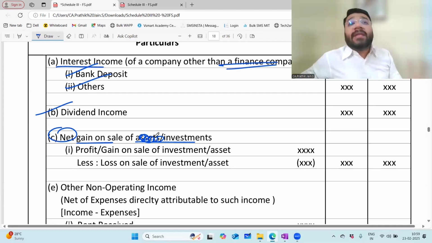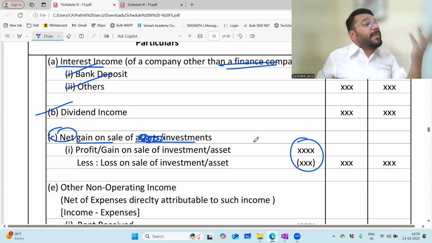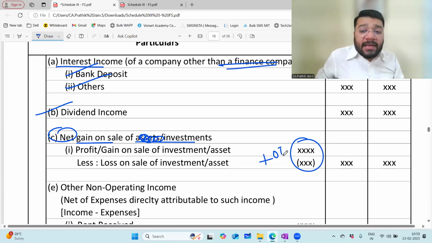So here there are two opinions. Some people say that whatever profit and loss you get, you net off both. You will be selling multiple investments, no? Some at profit, some at loss. You have to net off both profit and loss. If the answer is positive, show it in other income. If the answer is negative, a loss, take it to other expenses. This is one school of thought.